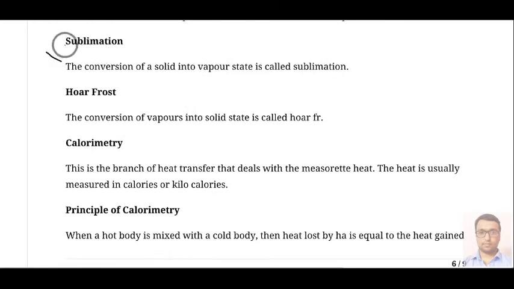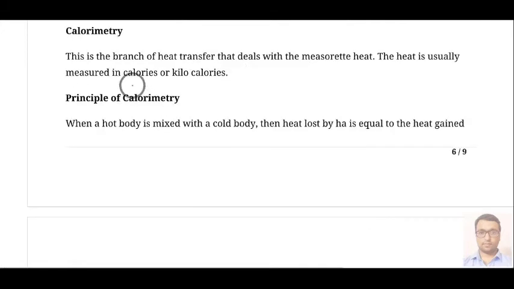Then we have the next state, that is called sublimation. The conversion of solid into vapor state is called sublimation. The next term we have to understand is calorimetry. This is the branch of heat transfer that deals with the measured heat. The heat is usually measured in calories or kilocalories.